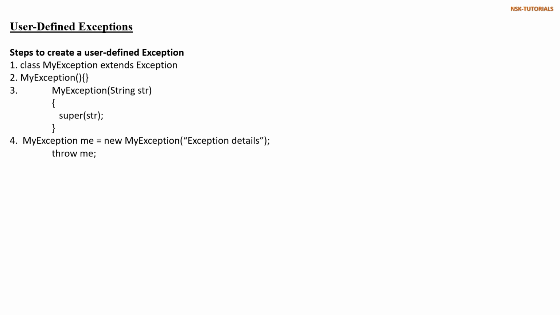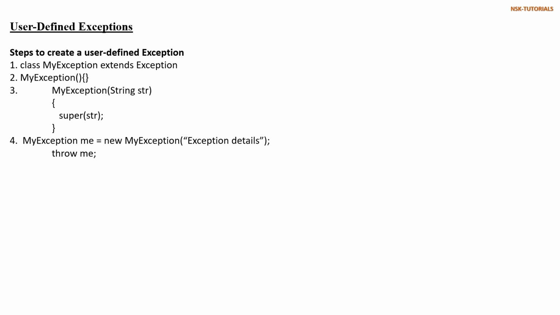Normally, in real-time applications, most of the time we'll go with the user defined exception. For example, if we want to show any user specific message, such as user balance is less, user account does not exist, user date has expired, user login credentials are invalid. These kinds of exceptions will be handled by using user defined exceptions.